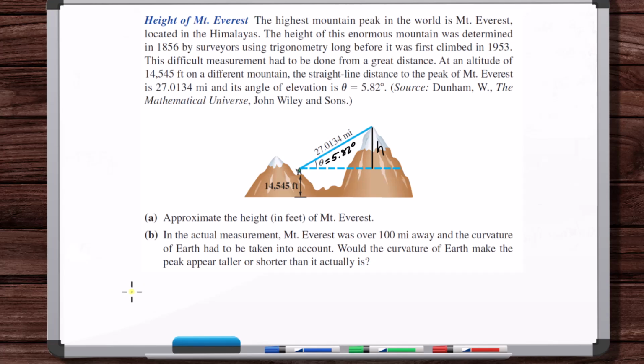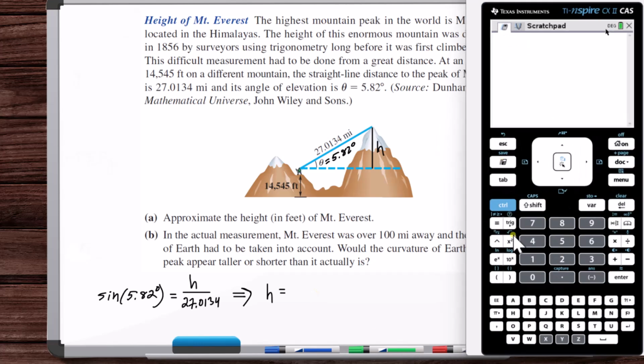We're going to say that the sine of 5.82 degrees is equal to opposite over hypotenuse. So H is equal to sine of 5.82 times 27.0134. Okay, there's the H.